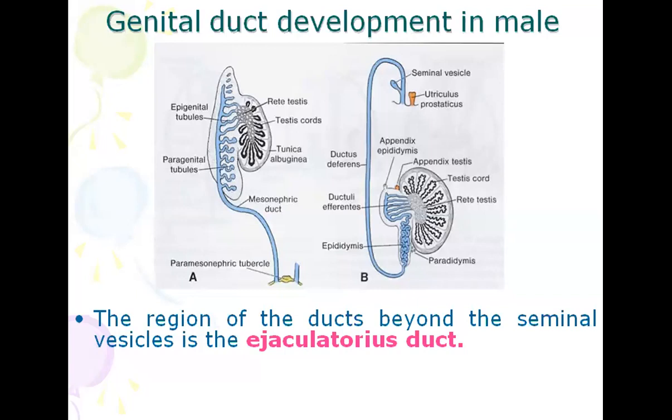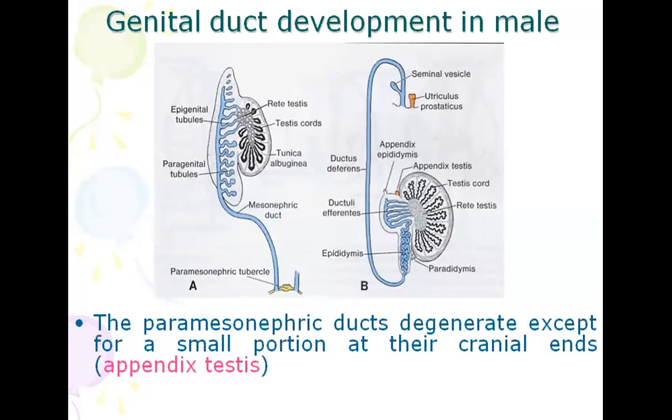Here a vesicle is formed that is known as seminal vesicle. After the vesicle, the remaining part of the mesonephric duct, you can see lateral to utriculus prostaticus. That part is ejaculatory duct.